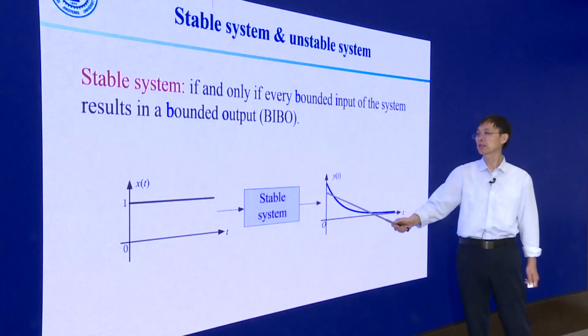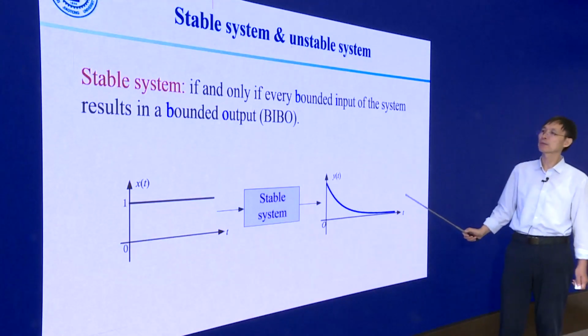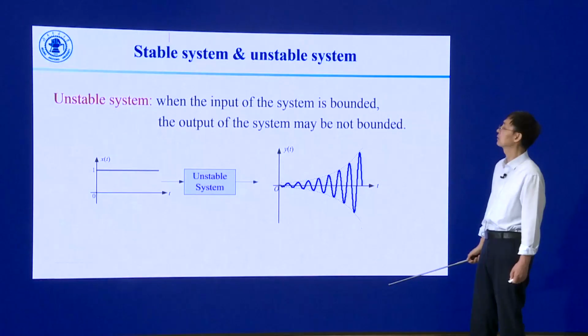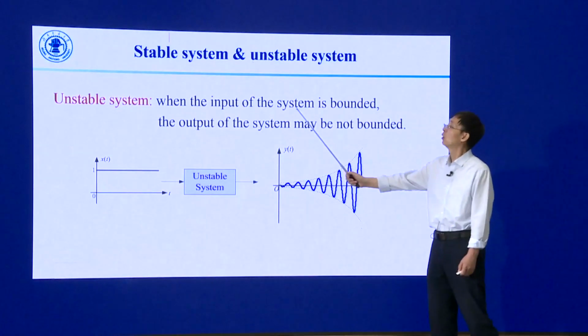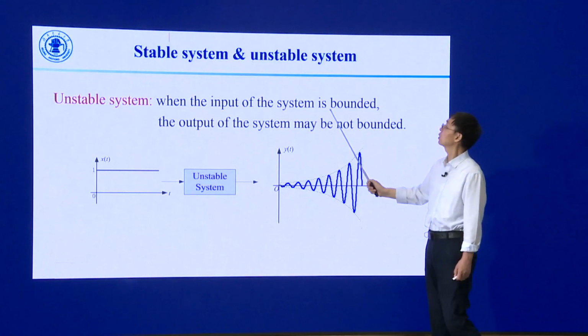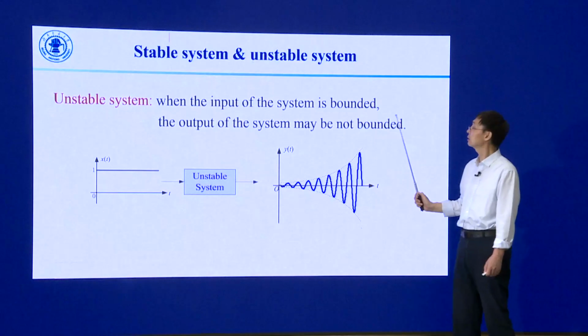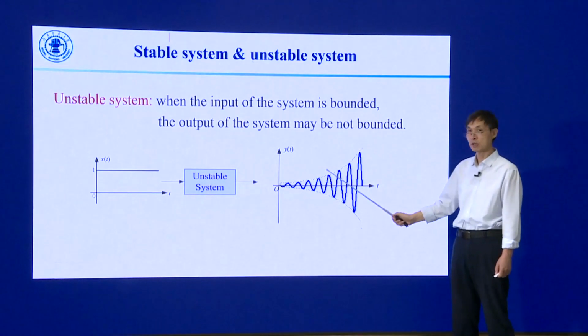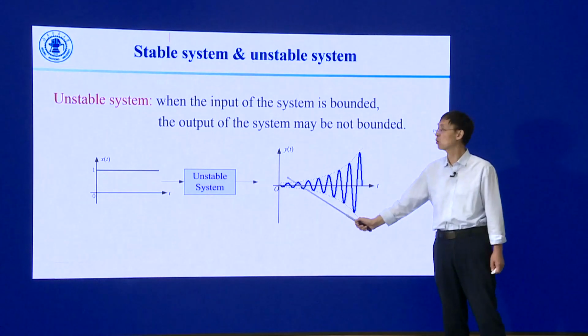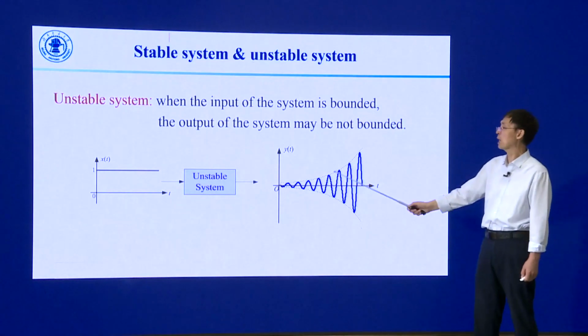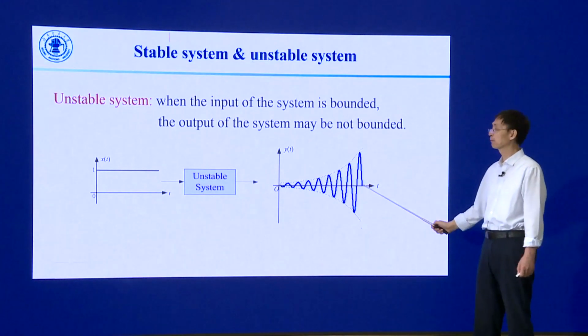We can describe it in a graphical way. When the input of the system is bounded, the output of the system may not be bounded. The system is then termed an unstable system. We can describe it in a graphical way.